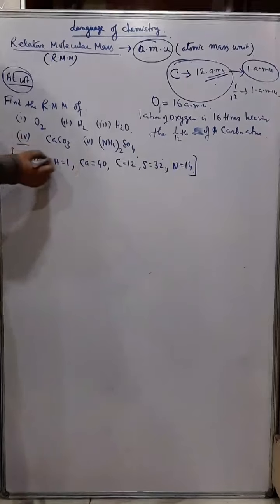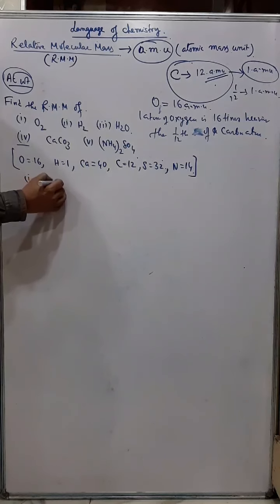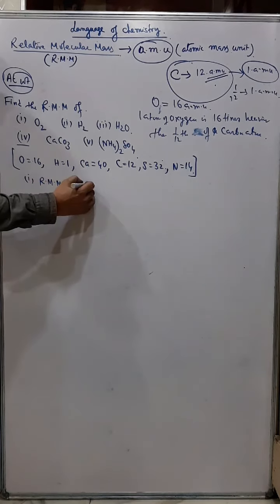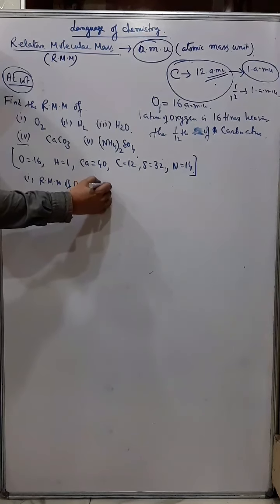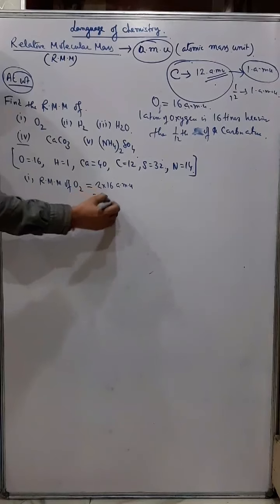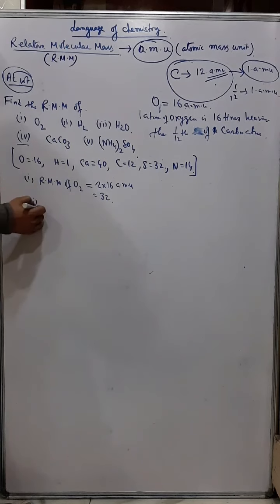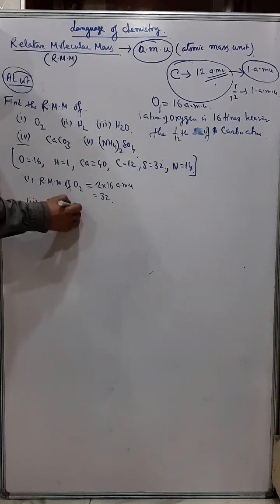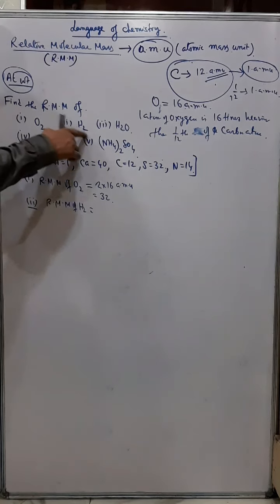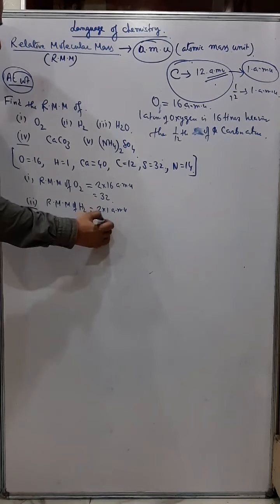Okay, so all these masses will be given, atomic mass, and then we have to find the relative molecular mass. Say number 1, RMM of O2. RMM of O2 will be 2 into 16 AMU, that is 32. RMM of hydrogen, H2, means 2 into 1 AMU, that is 2.